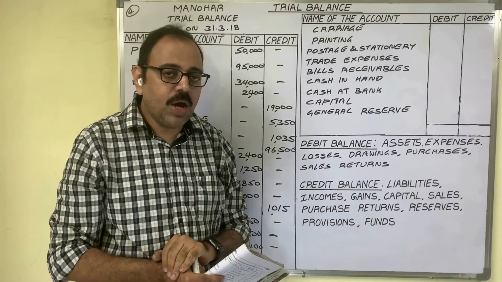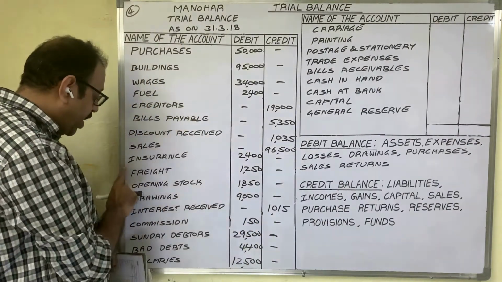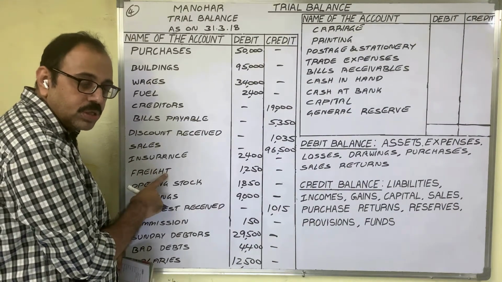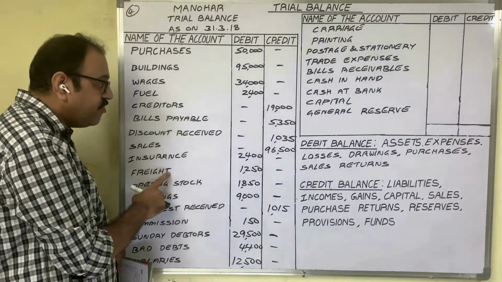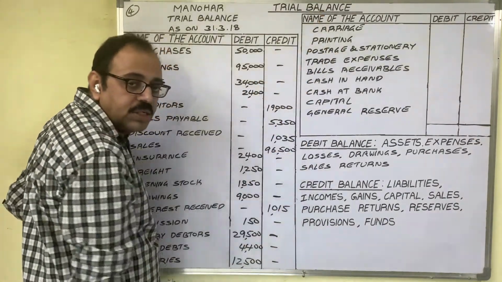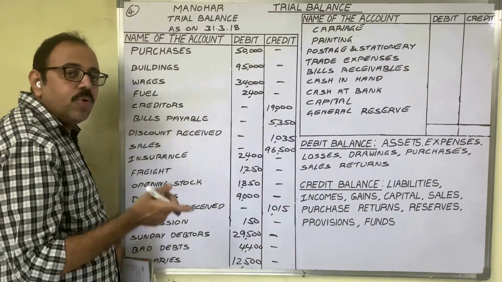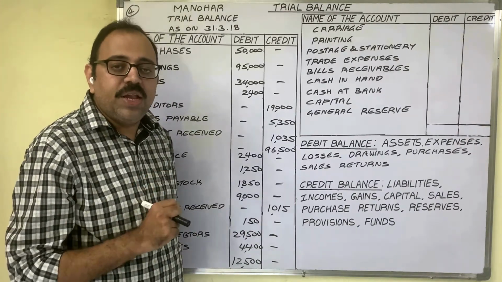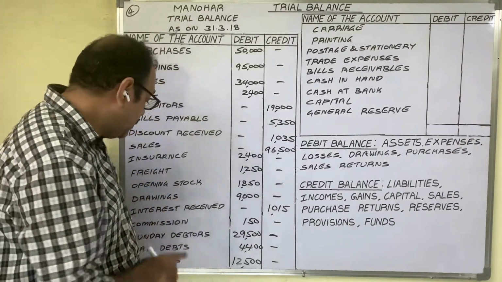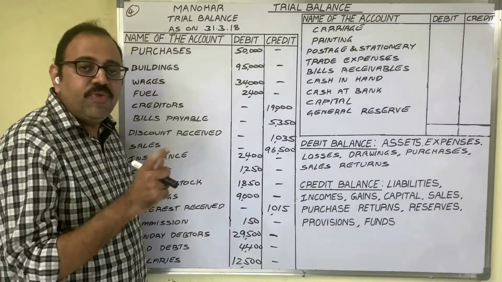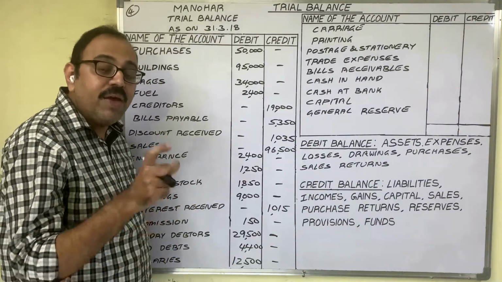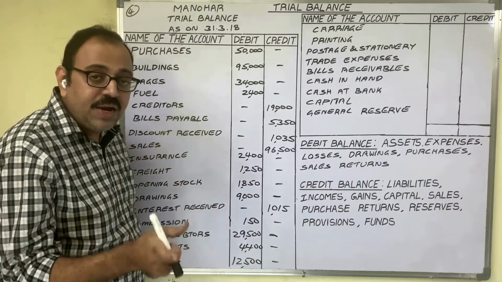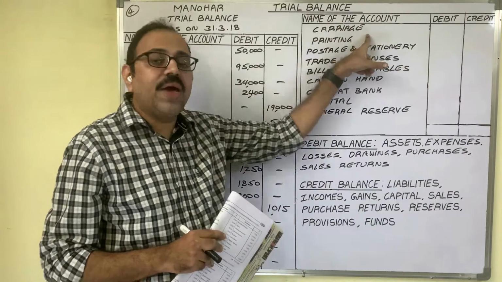You may get a small doubt. Here he already gave freight, no? For freight also I gave the same explanation, transporting the goods. Then what is the difference between freight and carriage? Freight means if goods are delivered by truck, train, airplane, or ship, it is known as freight expenditure. If goods are transported by a vehicle driven by a horse, then that transportation cost is known as carriage.